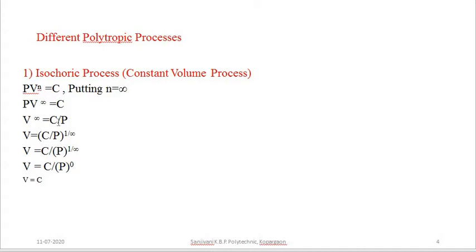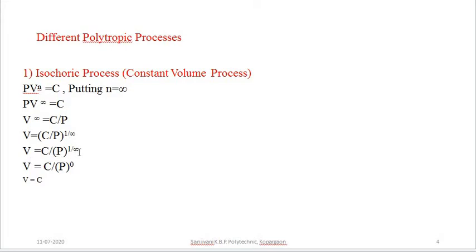We are not doing any mathematical operation on the constant term C, only on the pressure P. Therefore the equation becomes V is equal to C upon P to the power 1 by infinity.